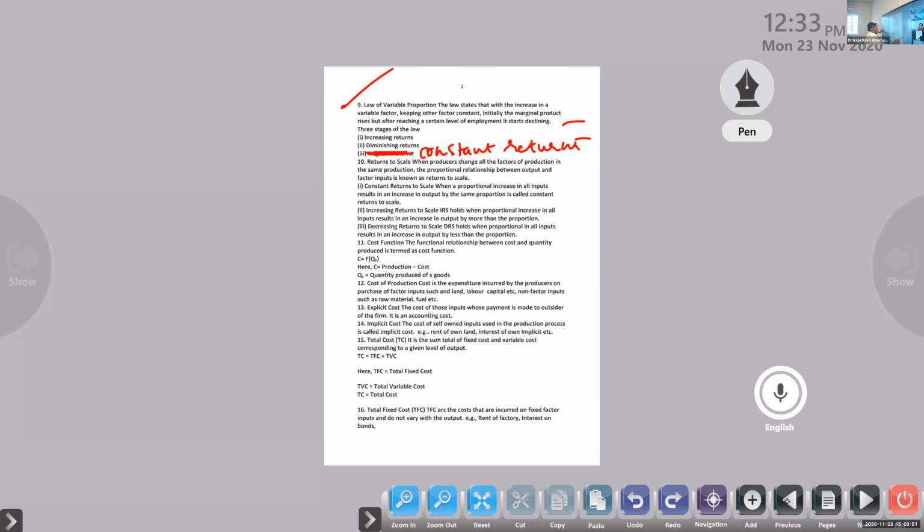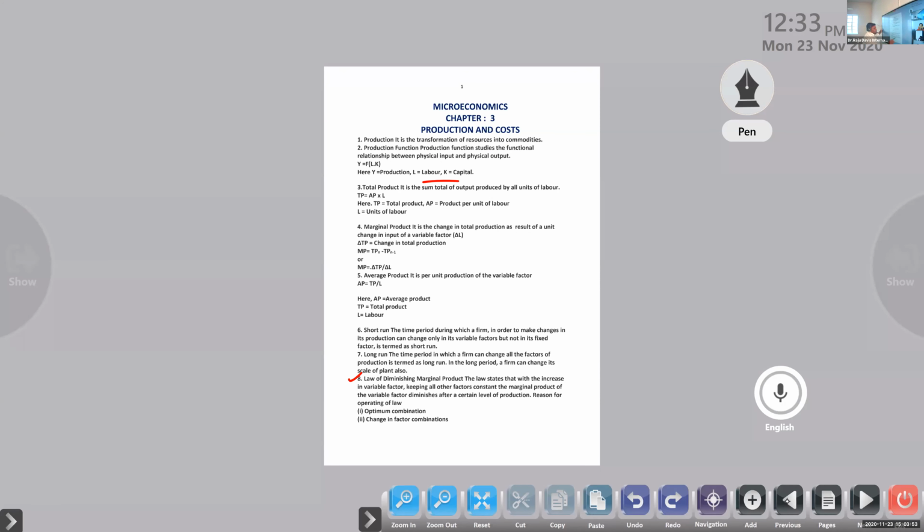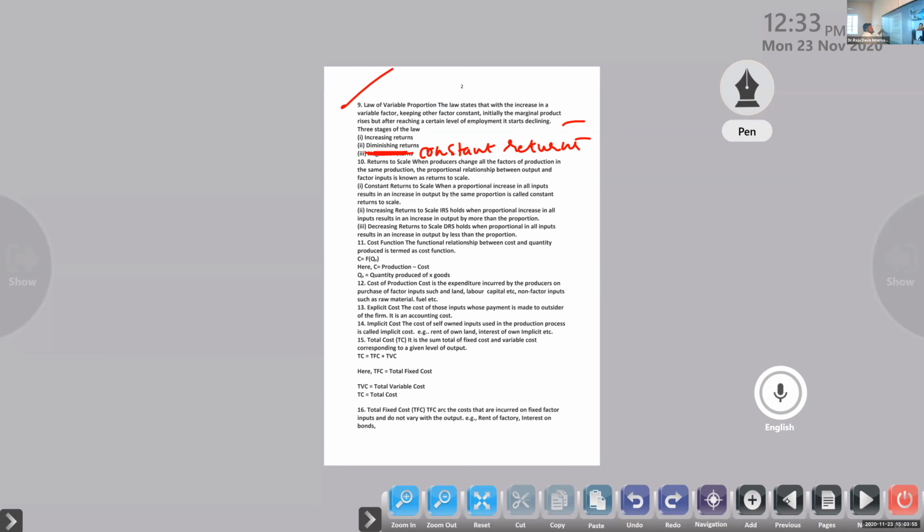What is that? Law of diminishing marginal product. Okay, so in the first case, increasing returns will be there. Related to the proportion, we will get more products. Clear or not? If you are making changes in one variable input, what will happen there? Output will increase in the first phase. Then, after some time, what will happen? It will reduce to reach the constant return.